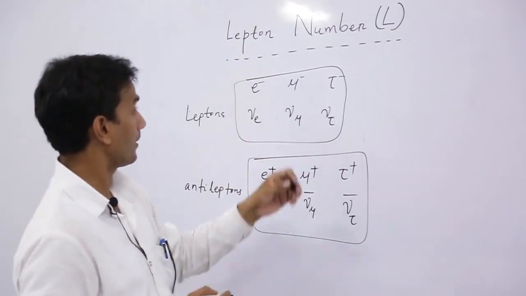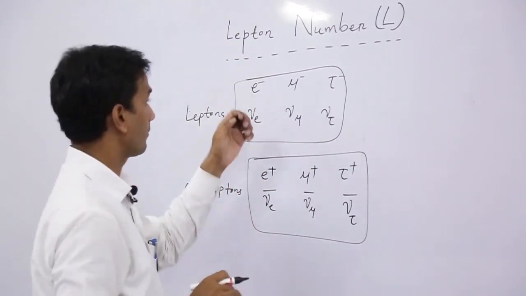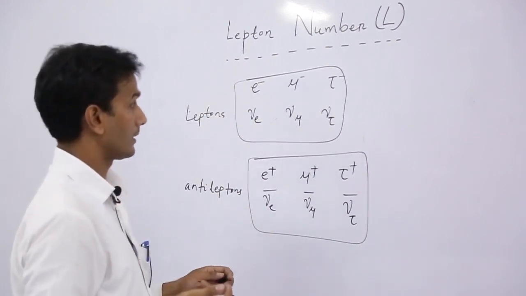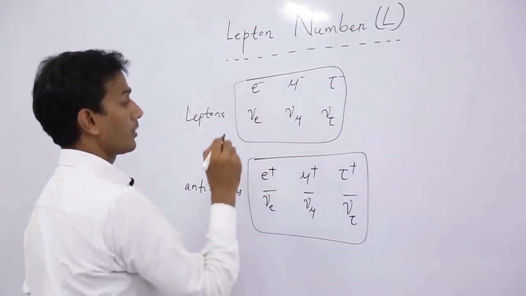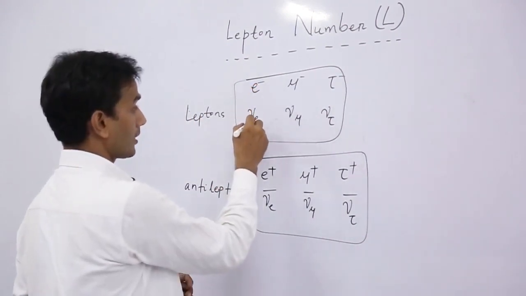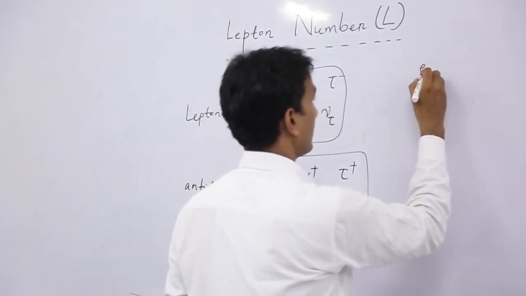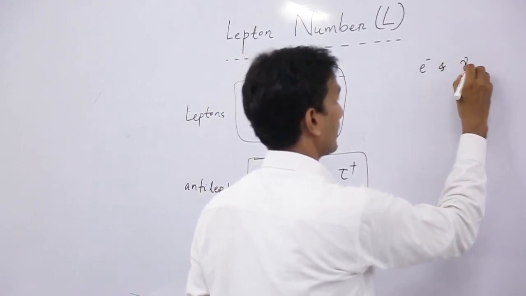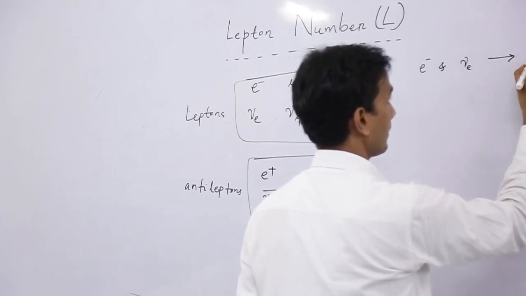So for different types of leptons, we will use different lepton numbers. For electron and its corresponding neutrino particle, the lepton number Le is 1.